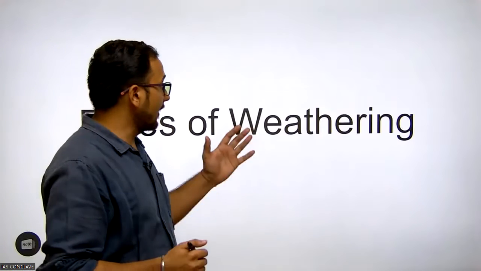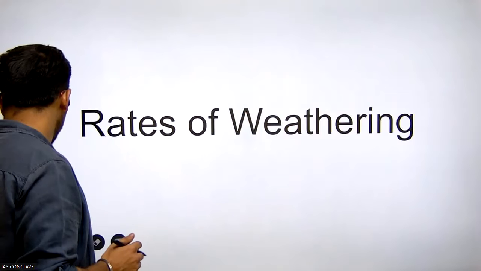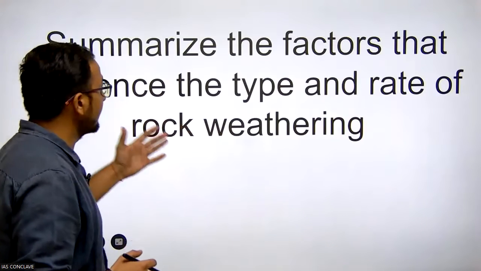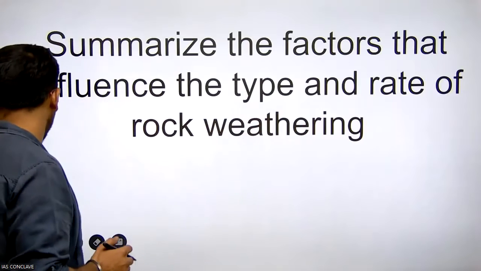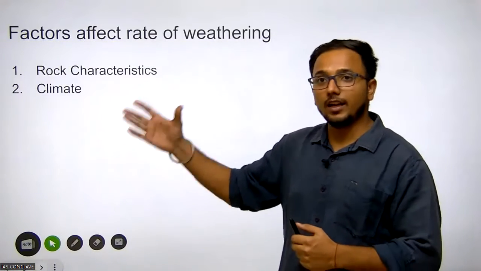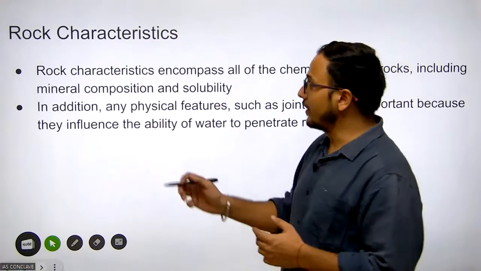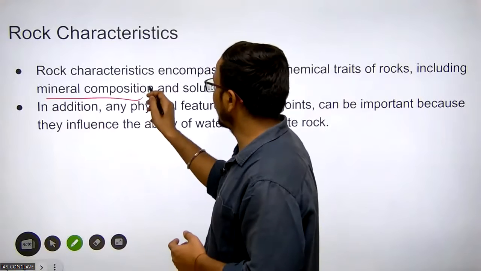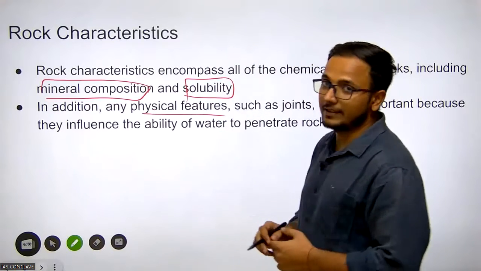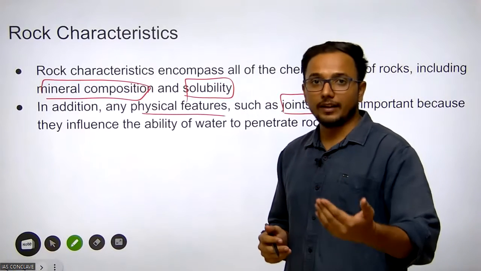Now we will look at the rate of weathering. What factors determine the rate of weathering? Let us summarize the factors that influence the types and rate of rock weathering. There are two factors: rock characteristics and climate. Rock characteristics include the mineral composition as well as solubility, and also physical features such as joints. They also affect the rate of weathering.